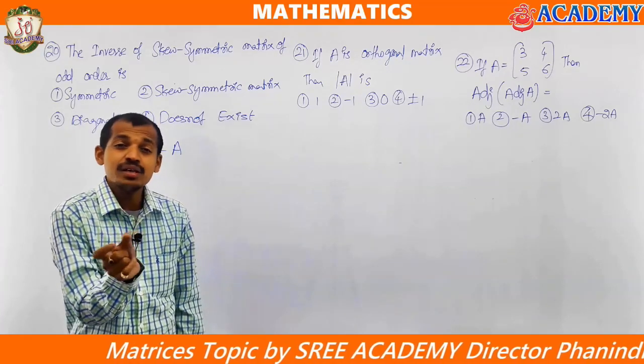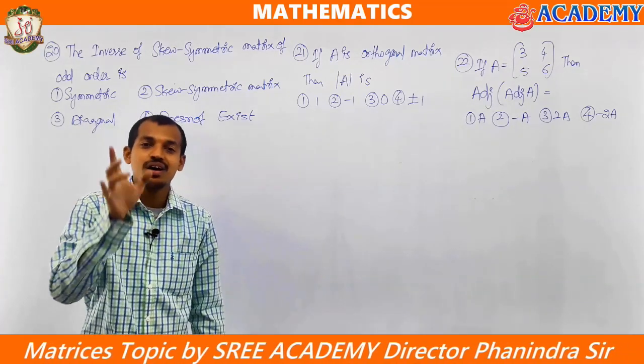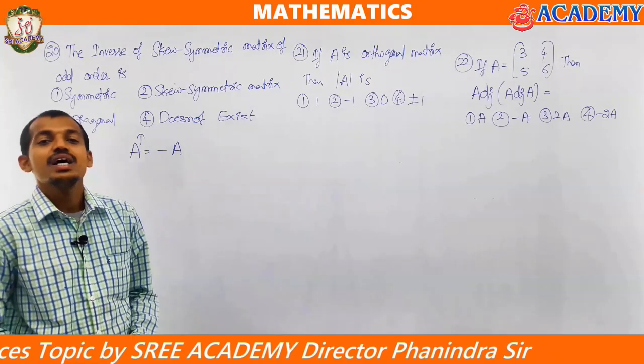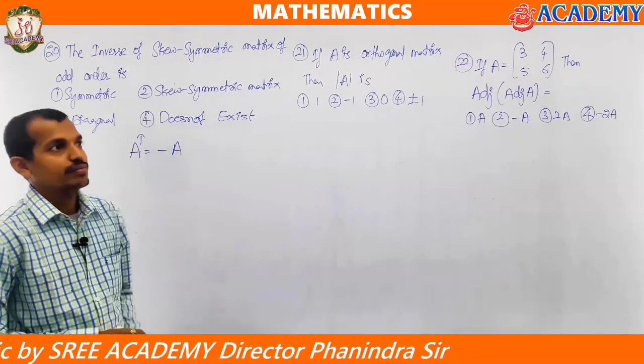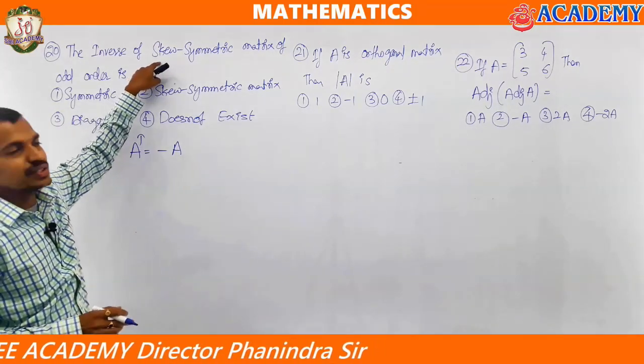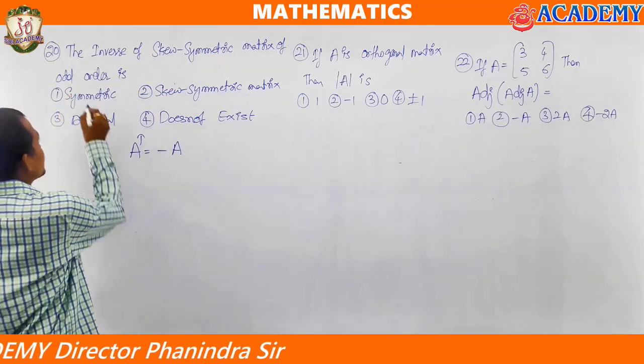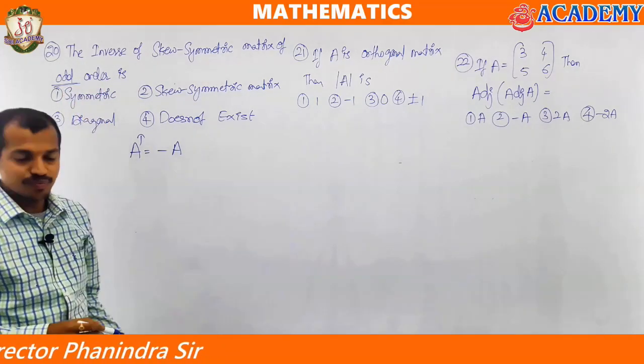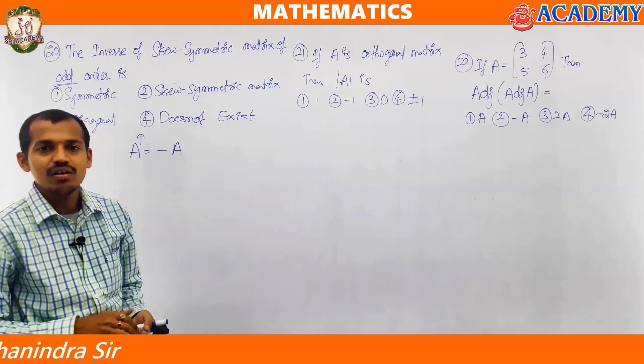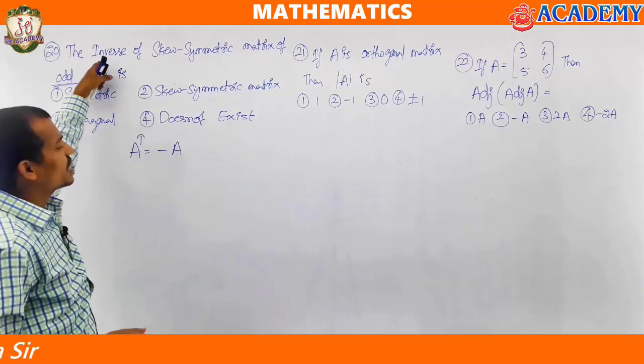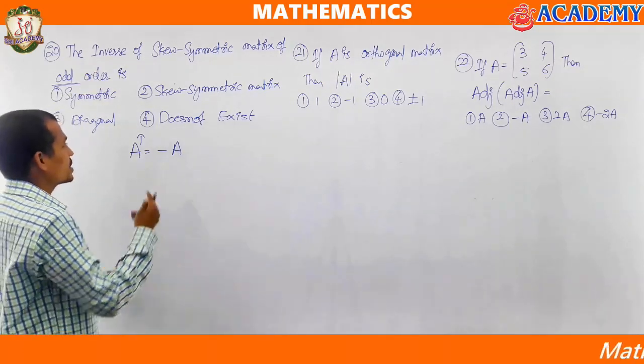The determinant of a skew symmetric matrix of odd order is always going to be 0. When the determinant is 0, there is no inverse. That's why if you are asking inverse, the answer is going to be does not exist.